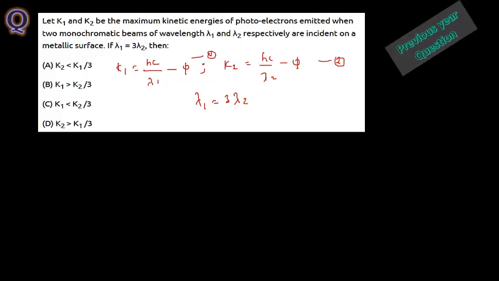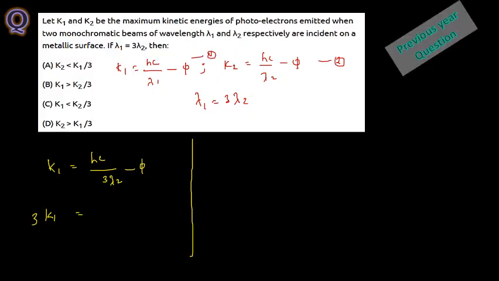Next, we are going to utilize equation number 1. K1 will be equal to hc divided by, instead of lambda 1, 3 lambda 2, minus phi. Now you multiply K1 with 3, so 3 by 3 will be cancelled here, and what you are going to have is 3 K1 equal to hc divided by lambda 2 minus 3 phi. Now you can rewrite this in a similar manner: 3 K1 will be equal to hc divided by lambda 2 minus phi and minus 2 phi, that is 3 phi.